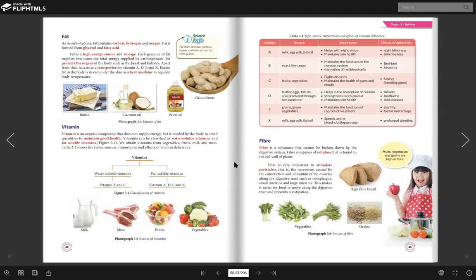Yang mana your muscle in the small intestine and large intestine will contract and relax. Bila contract and relax, kita punya najis tu akan bergerak. Pergi ke mana? Pergi ke tandas lah. Okay, boleh faham? Fruit, vegetable and grain are high in the fiber. Ni, roti yang high fiber ni. Okay, grain and so on.